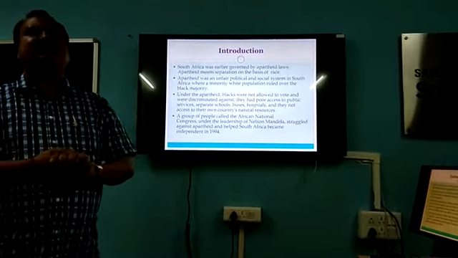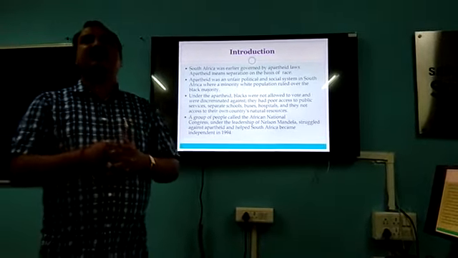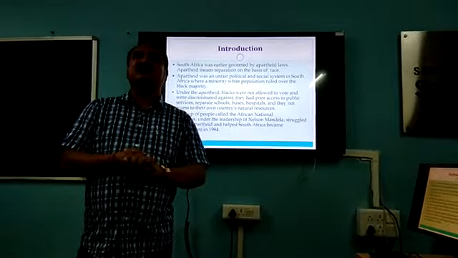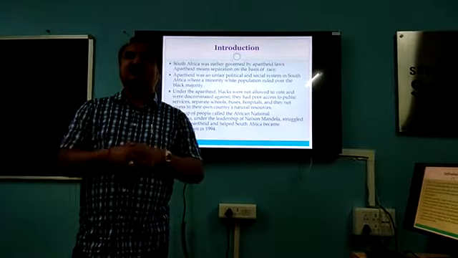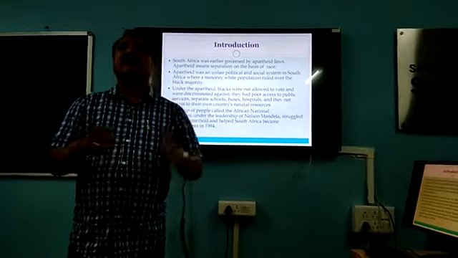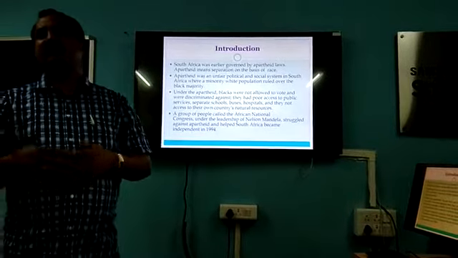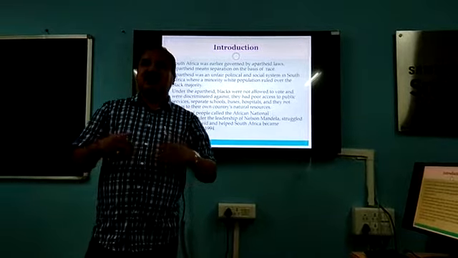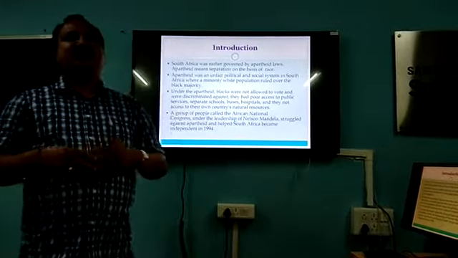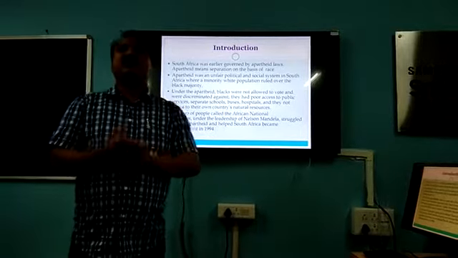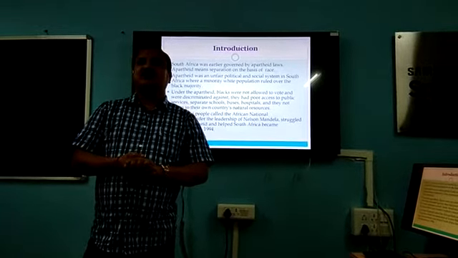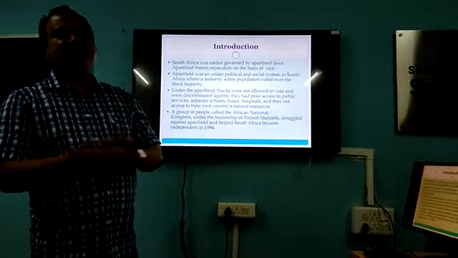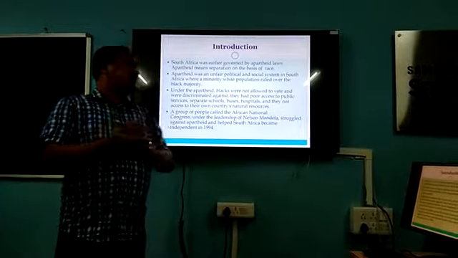Like that, Hector Pieterson also faced a problem because he wanted to learn his own language. His language is Zulu, but the English people pressured them to learn the Afrikaans language. But Hector wanted to learn his own language, and because of that, along with some friends, he made a demonstration and demanded that they want to learn the Zulu language. At that time, the police shot him, and he died. He was only 11 years old.